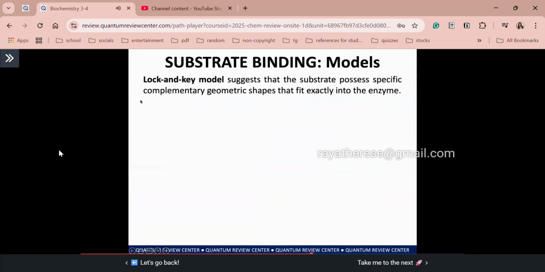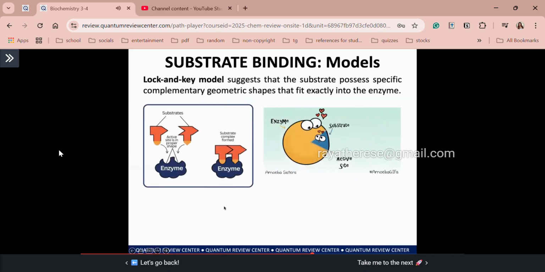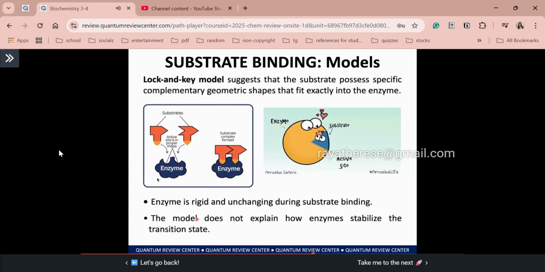So actually, class, the lock and key model is the pioneering model for substrate binding. So the definition of the lock and key model is very easy. It just suggests that your substrate and your enzyme are in perfect fit. Okay, so again, they possess specific complementary geometric shapes that fit exactly or perfectly into the enzyme. So do you think, guys, is this a valid reason? So somehow during their time, this is valid, that the enzyme is rigid and unchanging during substrate binding.